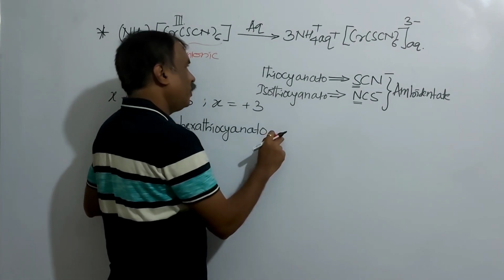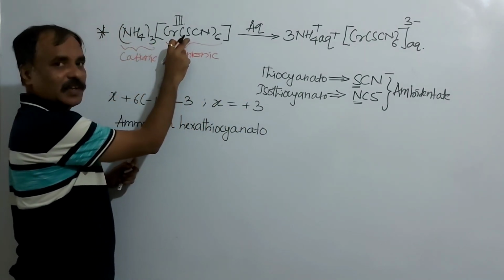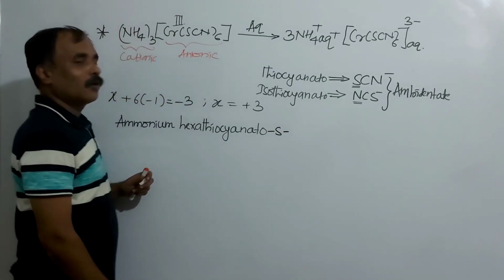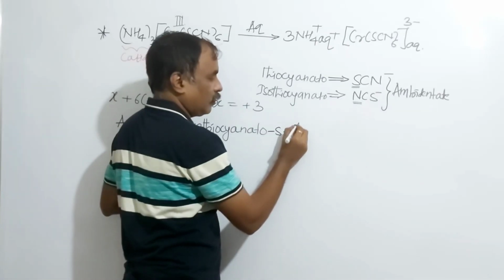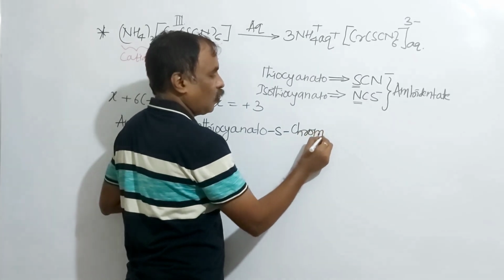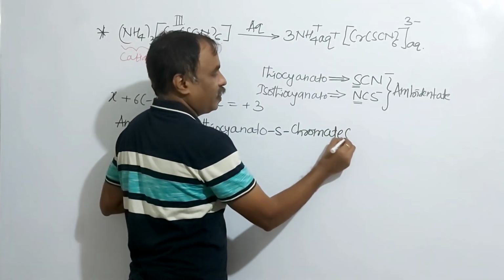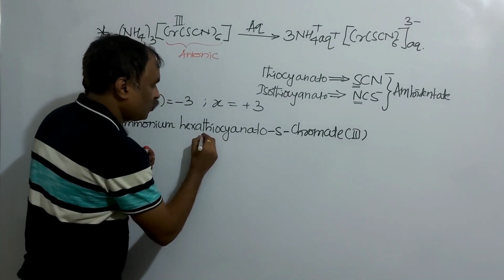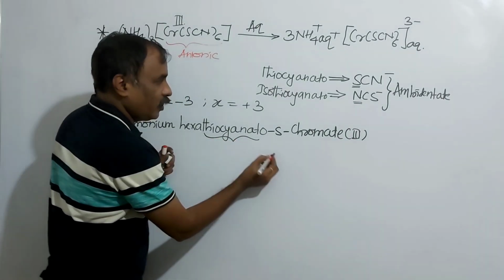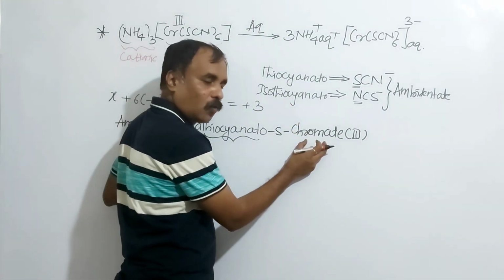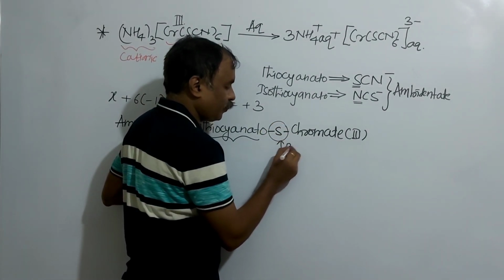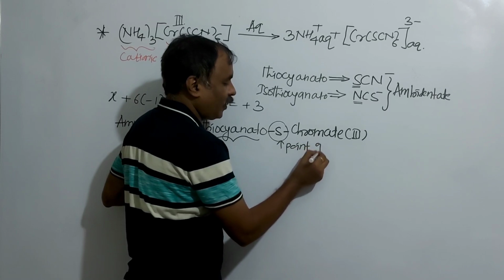But before the name of the metal, we have to mention the point of attachment. Here sulfur is the point of coordination, so S, chromate. Oxidation state, it is 3. That means thiocyanato is coordinated to this metal chromium through sulfur. This is the point of attachment.